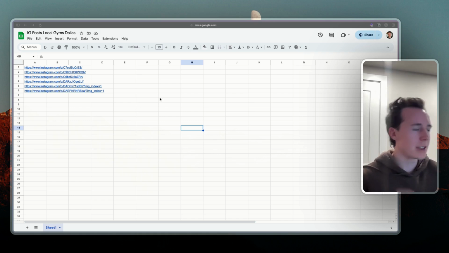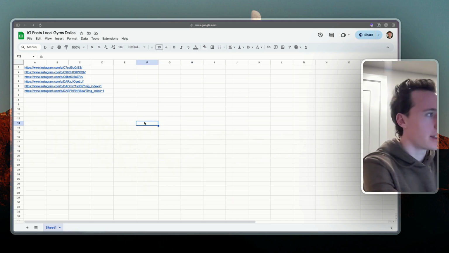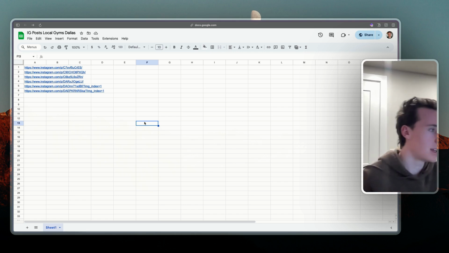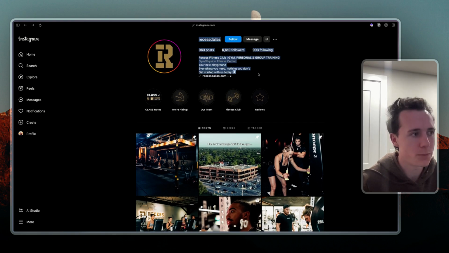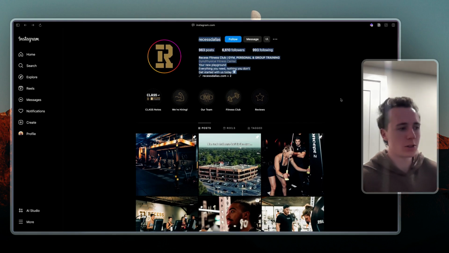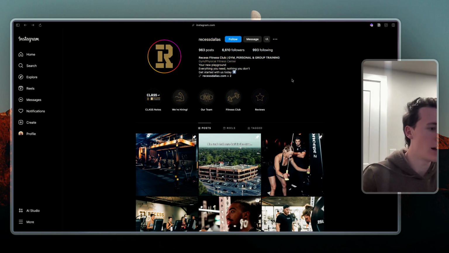So the objective of what we're going to do is, for a mock client here, someone who wants to do cold outreach to a bunch of people who may be open to doing physical training with them. Let's say that we want to do outreach for a local gym. If you're in Dallas, you search for gyms in Dallas, go to their website, and find their Instagram account.